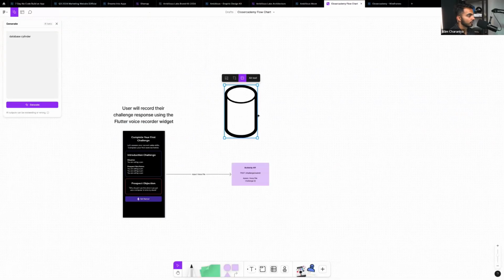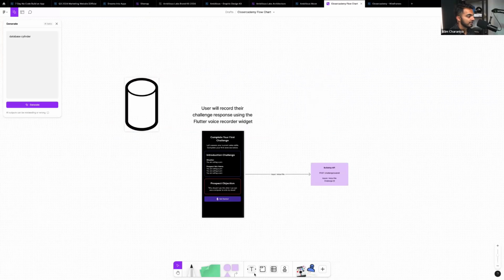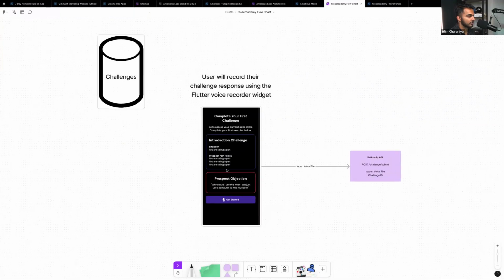Cool. So we're going to have a database, and this database is going to have all of our challenges in it, right? So this challenges database, we are going to get that challenge to show on this page from the challenges database. So we're going to make a request to the database from Firestore and say, get intro challenge.